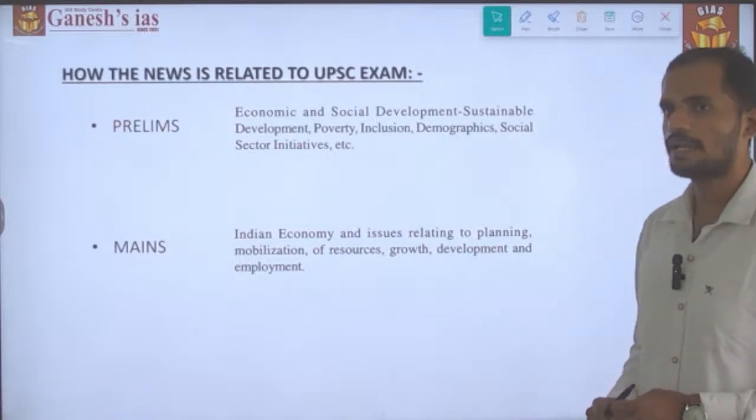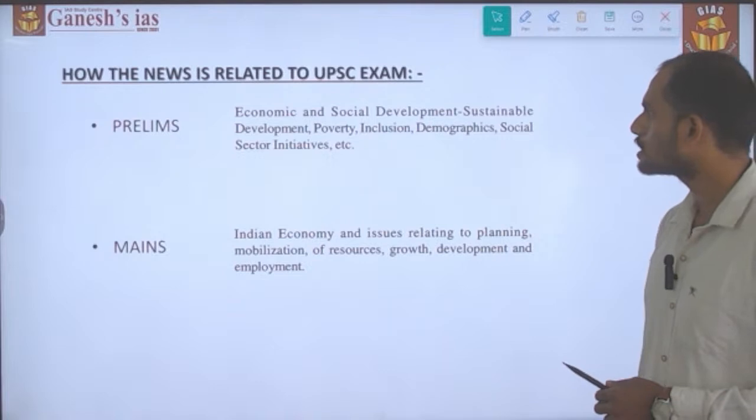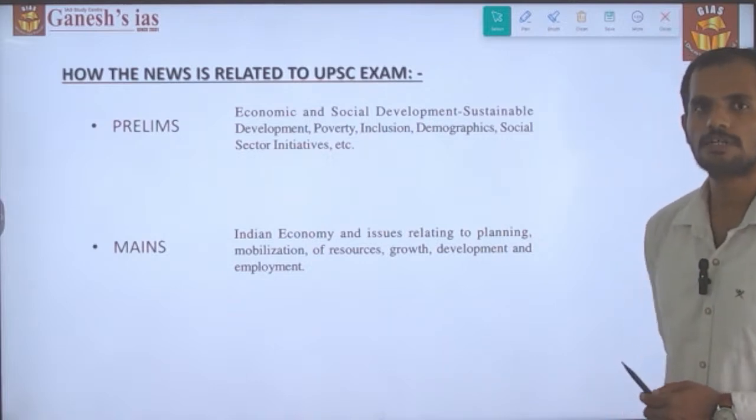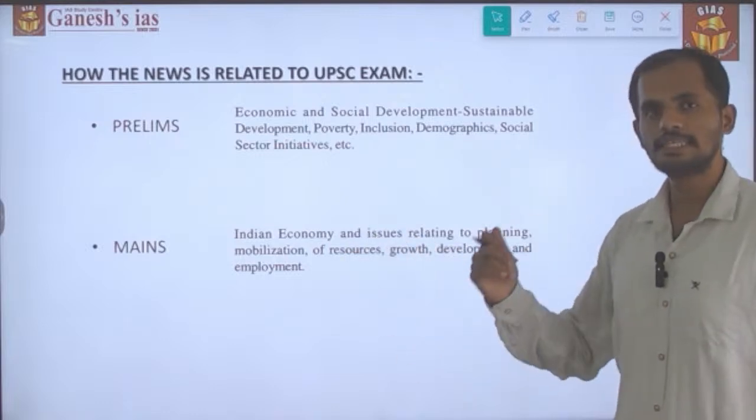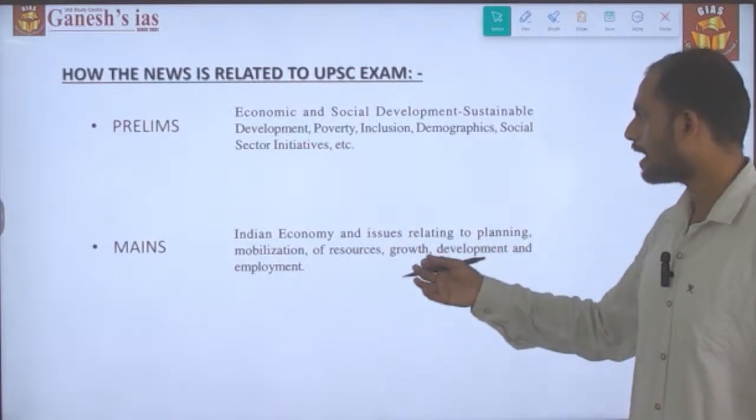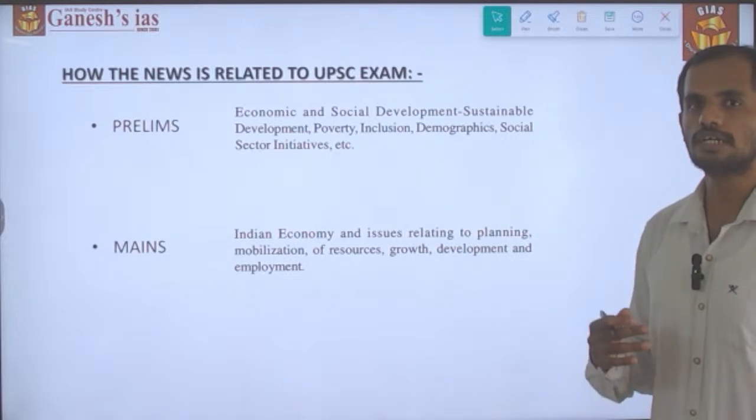Under prelims it is related to economic and social development. Similarly, under mains it is related to GS paper 3, economic development, under a subtopic called Indian economy and issues relating to planning, mobilization of resources, growth, development and employment.